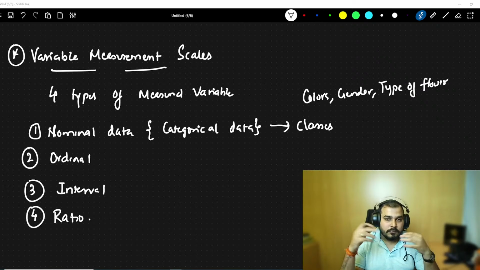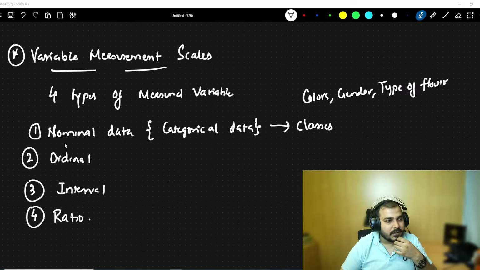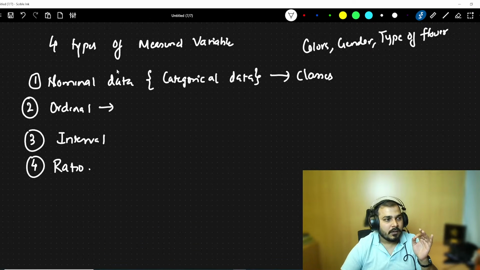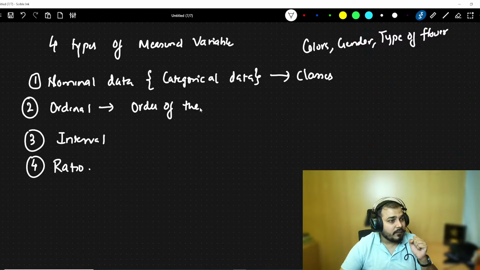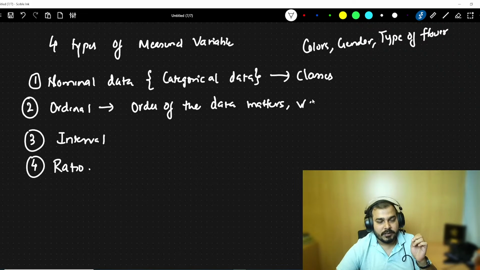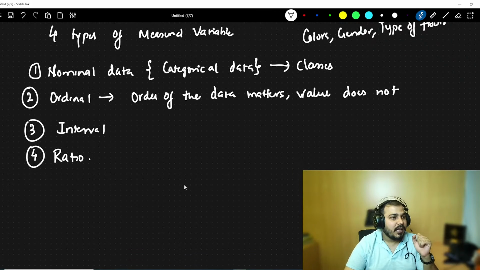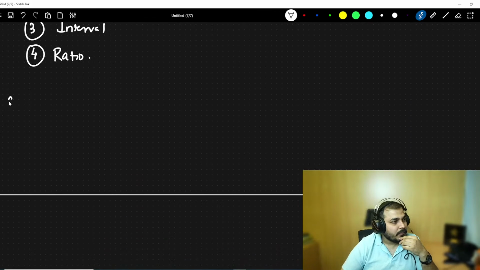Now let's go ahead and discuss ordinal data. In order to understand ordinal data, I would like to give an example. In this data, the order of the values matters, but the value does not. I'll talk about why I'm saying the value does not. Let's take one example.